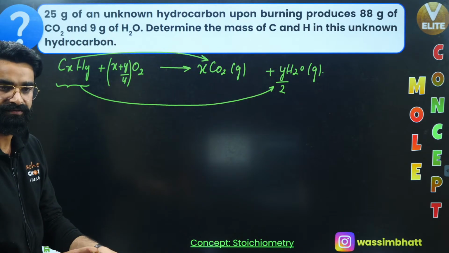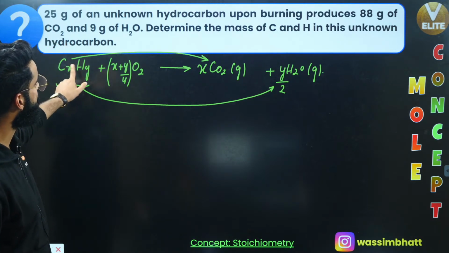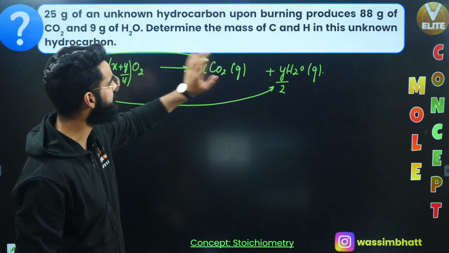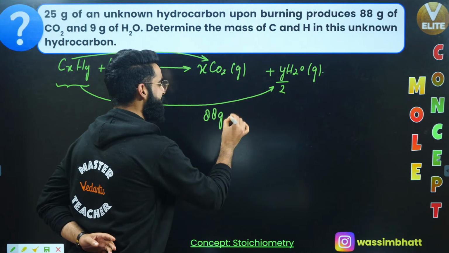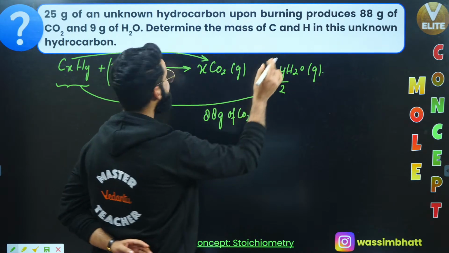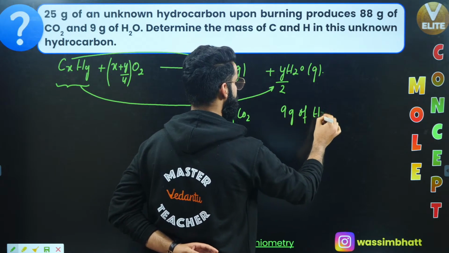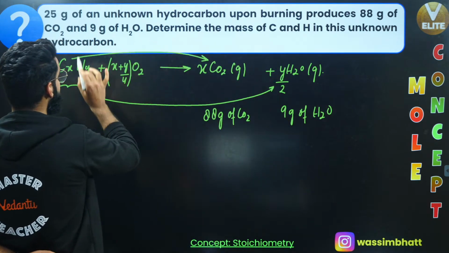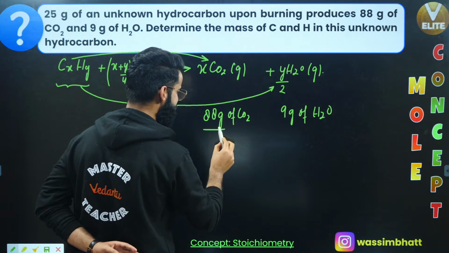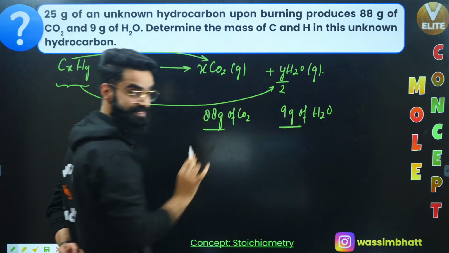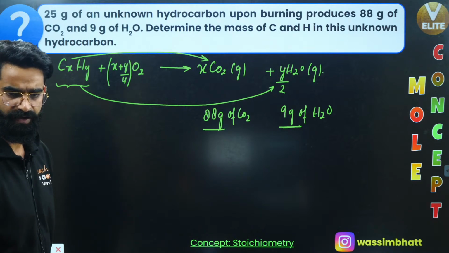Now, as for the question itself, what are we given? 25 grams of an unknown hydrocarbon upon burning produces 88 grams of carbon dioxide, and at the same time 9 grams of water as well. So when 25 grams of an unknown hydrocarbon undergoes combustion, it leads to the formation of 88 grams of carbon dioxide and 9 grams of water as per the question itself. How will I be solving this?